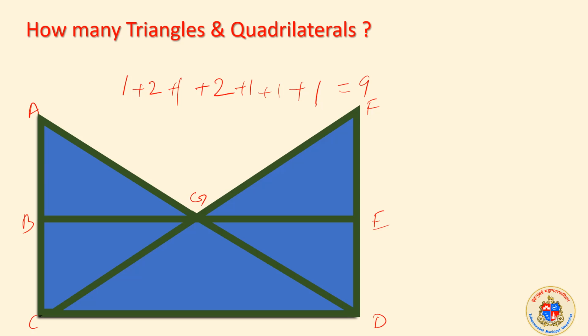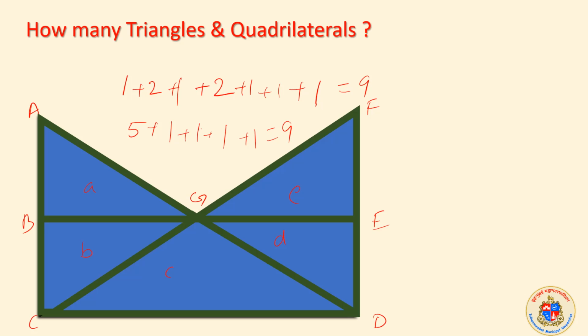We can do this in the other way. A, B, C, D, E. So 5 triangles. Then A plus B make a triangle. E plus D make a triangle. This one. Then A plus B plus C make a triangle. E plus D plus C make a triangle. Then also you will get 9 triangles.